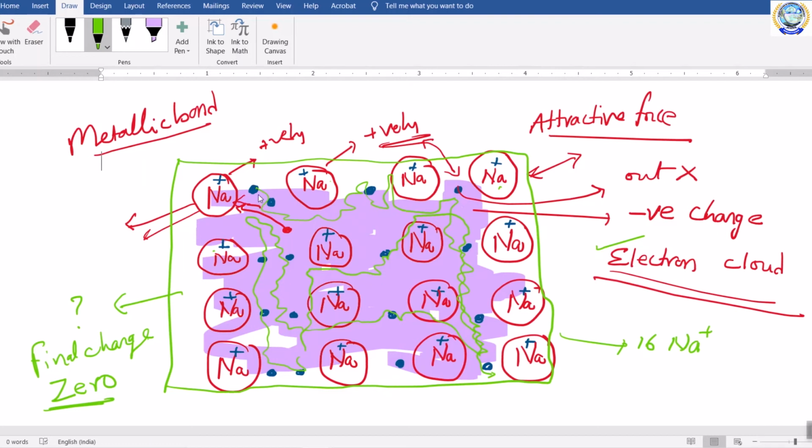Whereas if you count the number of electrons, 1, 2, 3, 4, 5, 6, like that, if you count all the electrons, you will get 16 electrons. So 16 positive charges are balanced by 16 negative charges. Therefore, as a whole, the final charge on any metal is 0. That means metals are electrically neutral.